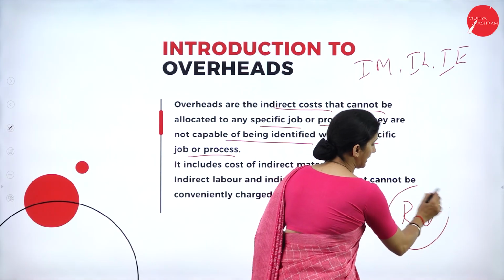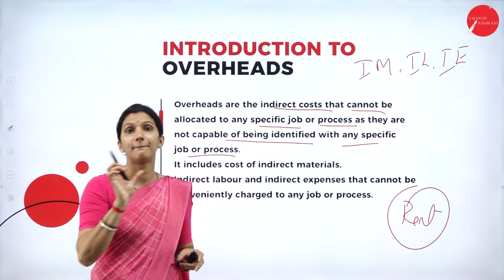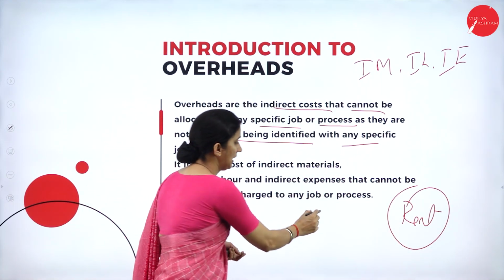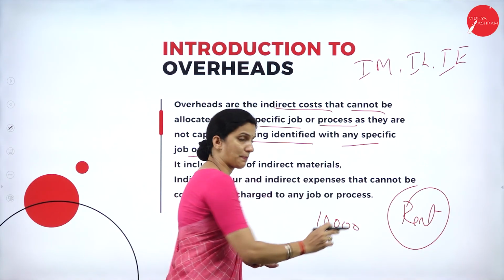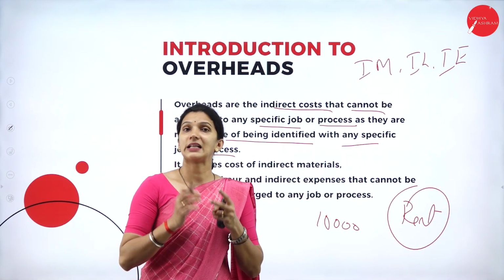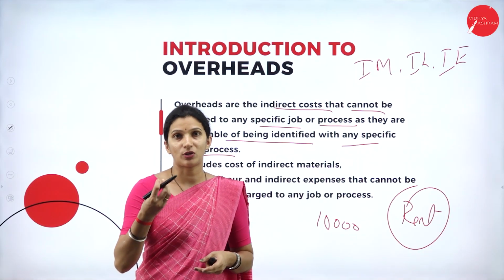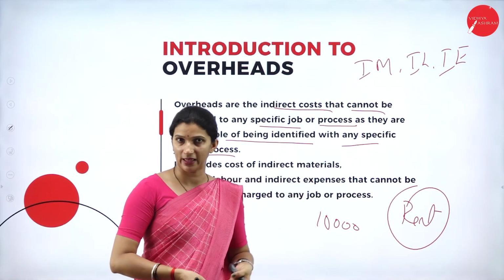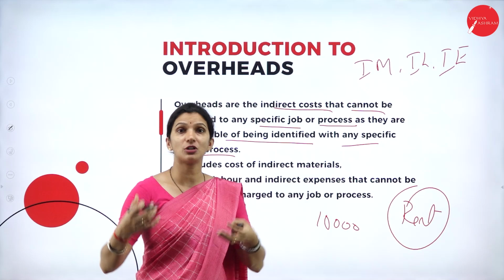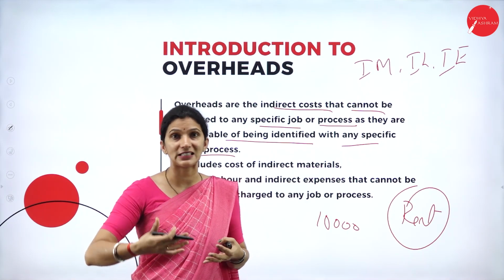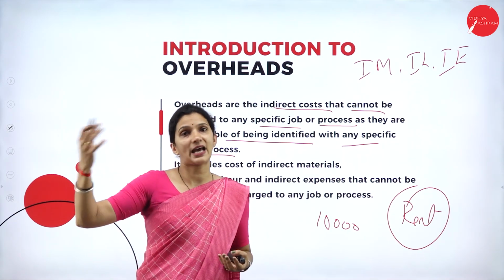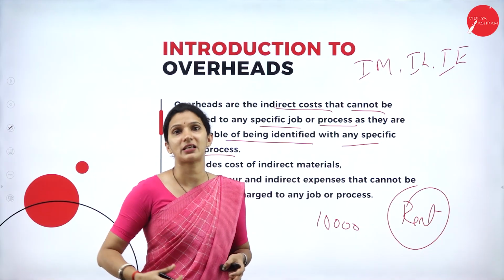So rent is usually paid for the whole building, the factory building. For example, 10,000 is the rent paid for the whole factory building. In that factory, there may be different departments involved. So what is the individual department-wise rent and what is the individual product-wise rent, that we cannot easily identify. These are all indirect costs which are incurred while making a product.